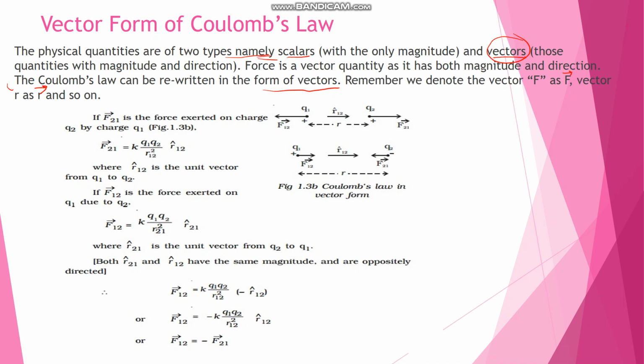If F21 is the force exerted on charge Q2 by charge Q1, that is represented by F21. So this will be F21 equal to K Q1 Q2 by r12 square times r12 cap. This is the unit vector, which represents the direction of force. r12 is the unit vector which is from Q